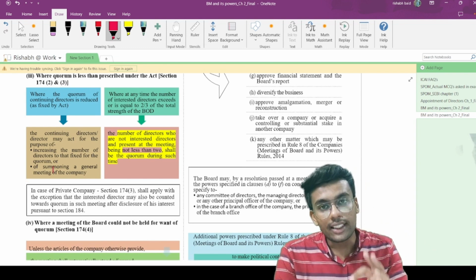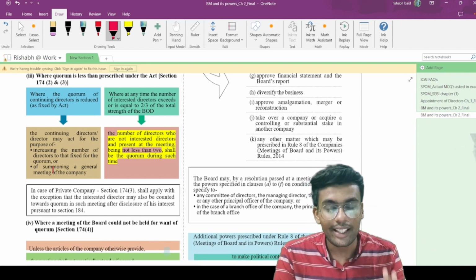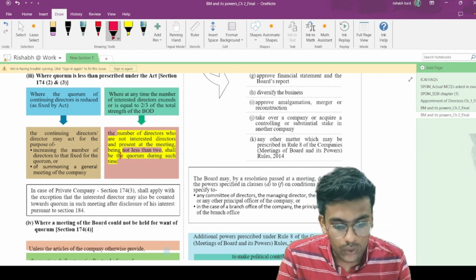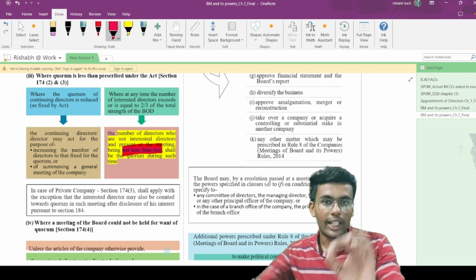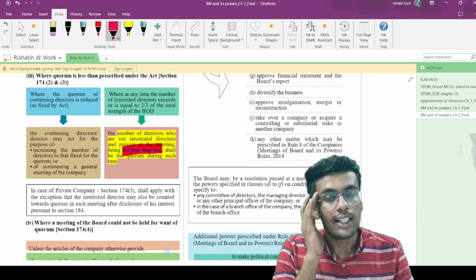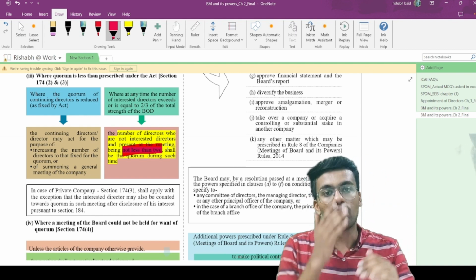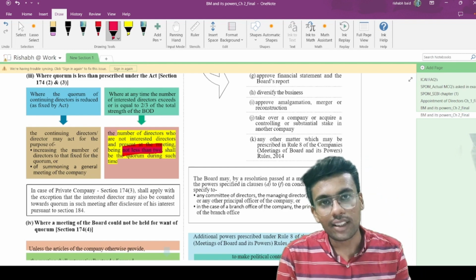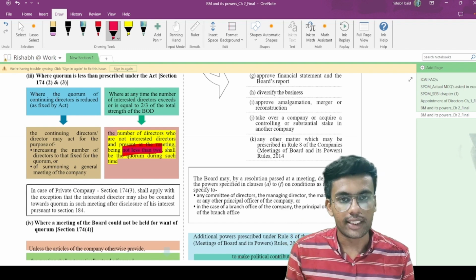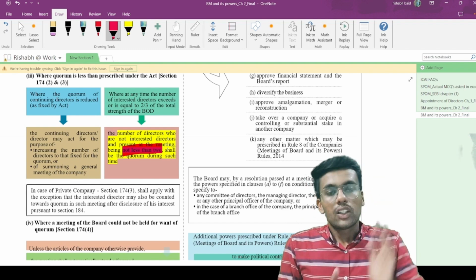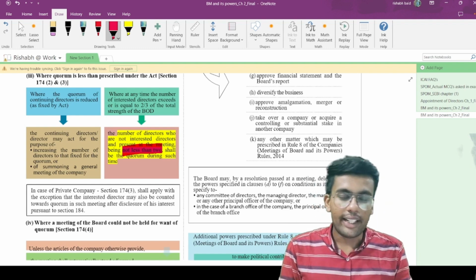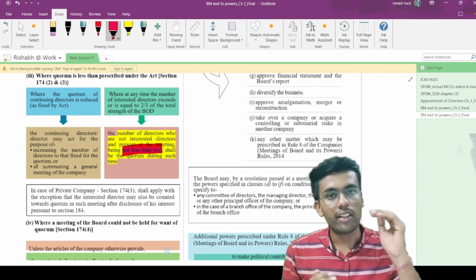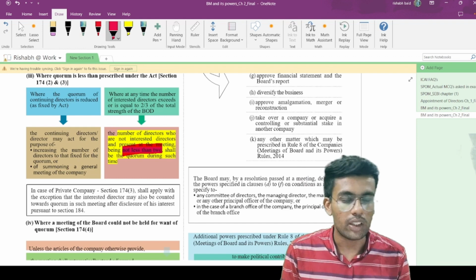However, such uninterested or disinterested directors shall not be less than 2 directors in the meeting. So please highlight this. Let me sample this provision for you. Let's say there are a total of 10 directors, out of which how many directors are we required to have? At least 1/3 of directors or 2 directors in accordance with section 173. Let's say 1/3 of 9 directors would be 3 directors, and 2 directors. So whichever is higher, let's say 3 directors is the quorum in the meeting.